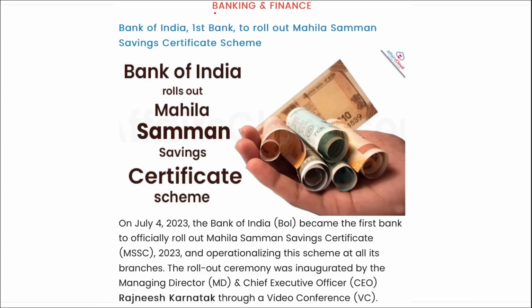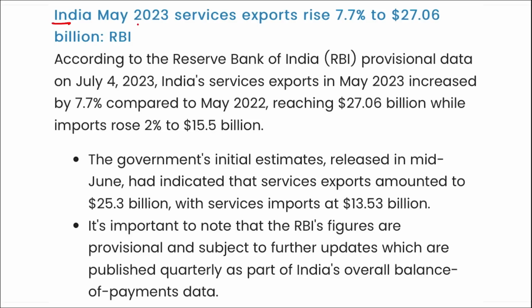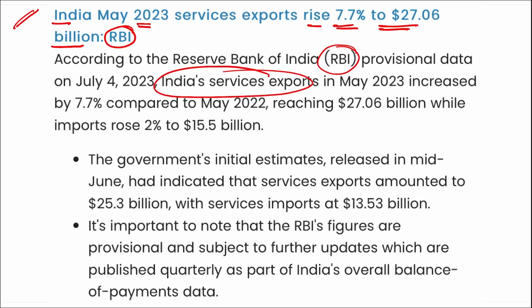Correct? Next, banking and finance. Recently, Bank of India, that is the first we just saw, rolled out the Mahila Samman Saving Certificate scheme. Then next is: India's May 2023 service exports rise 7.7% to 27.06 billion, as per the RBI. So it is a direct question that you need to remember, that RBI released data recently which stated that India's services exports increased 7.7% to 27.06 billion dollars, correct, in May.